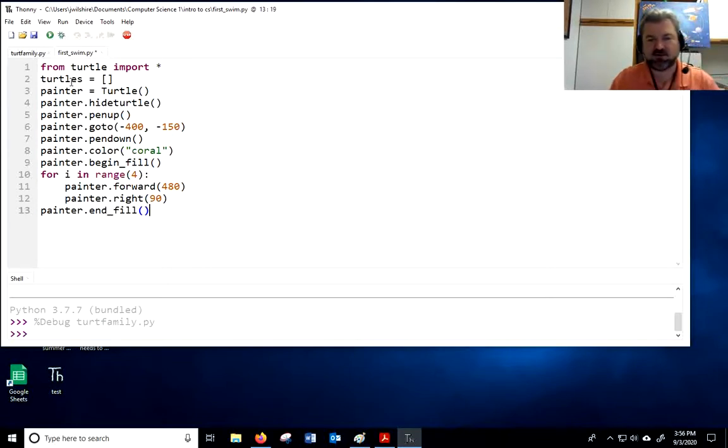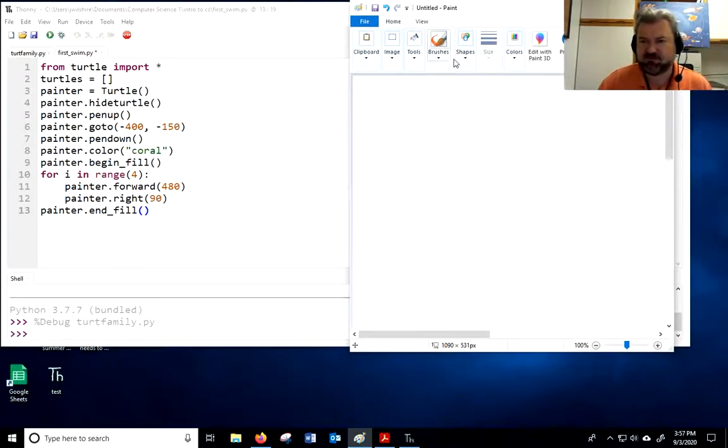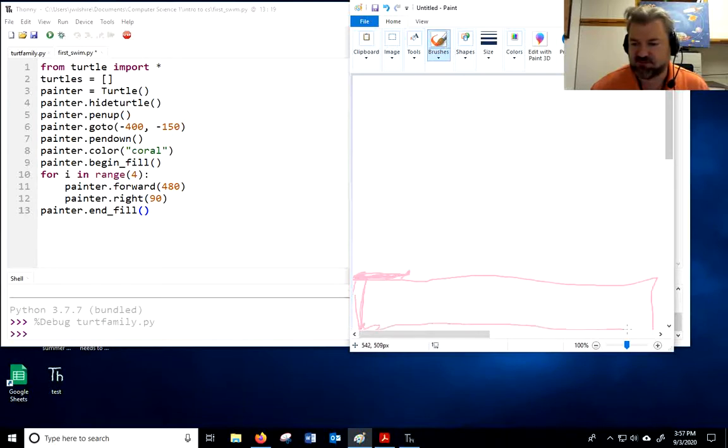So basically, I know you're kind of like, wait, what are you doing, Wilshire? Let me pull up what we've got so far. So what's going to happen is this turtle's going to appear somewhere in this area here. What color am I right now? Okay, he's going to be coral, all right? And we're going to move him down over here to -400. I'm not sure what the initial size of the screen is. I bet it's way over here though. I bet it's on the far left corner. And I'm going to go forward 480, and I'm going to turn right, and I'm probably going to go way below the screen and come back, and then all that is going to be filled in. We're going to color all that in. Okay, so that's what Painter's doing.